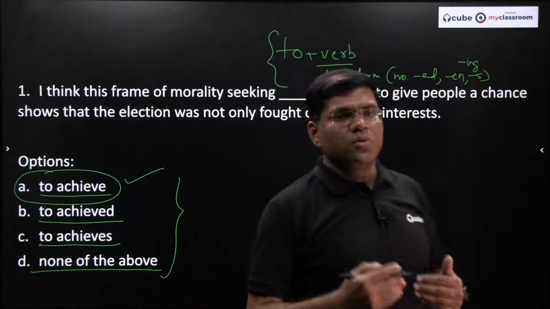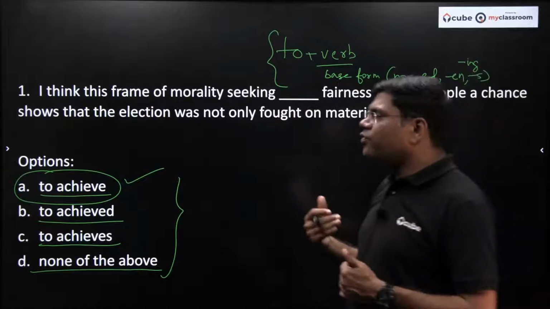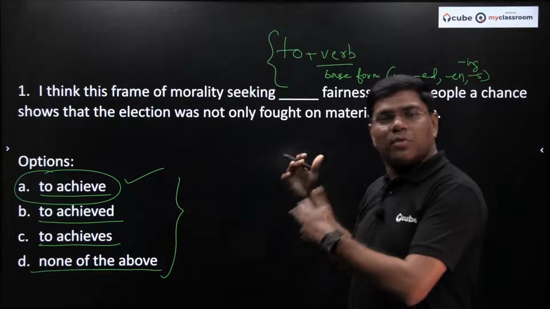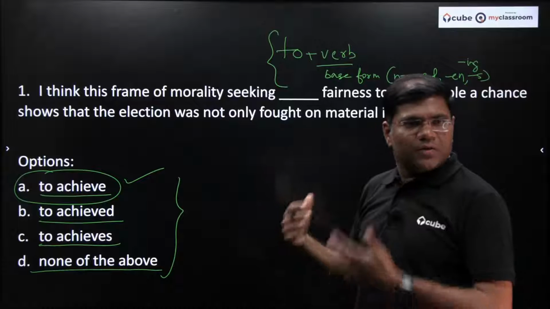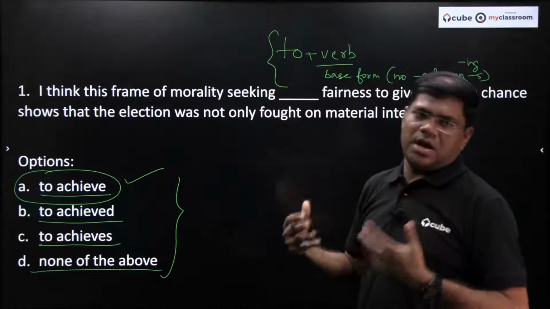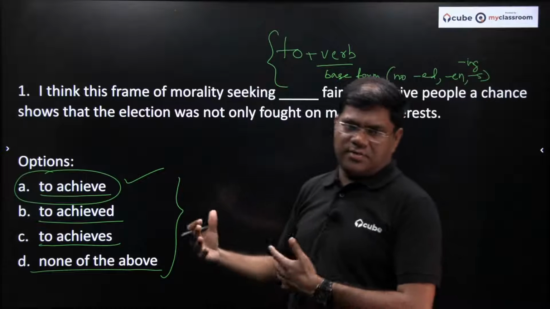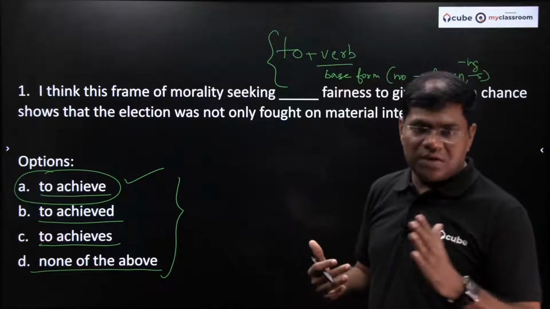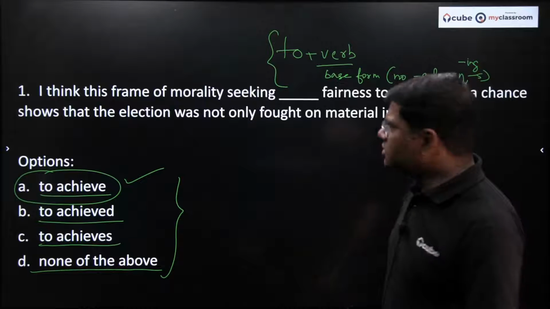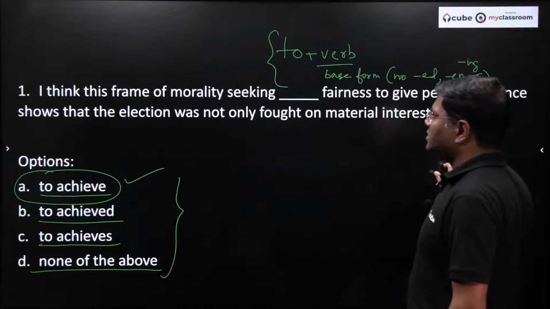I am seeking to fulfill the requirements to do my masters from USA or something like this, right? So "to achieve" is a base form without -ed, without -s, without -en, without -ing, anything, right? So this is the first question, and let's go and take the next question.